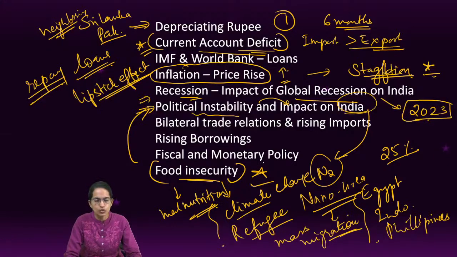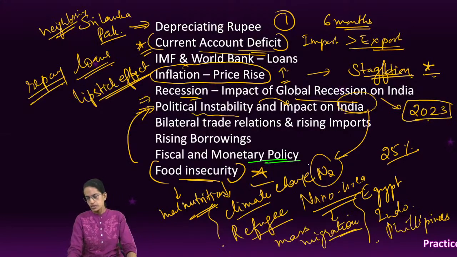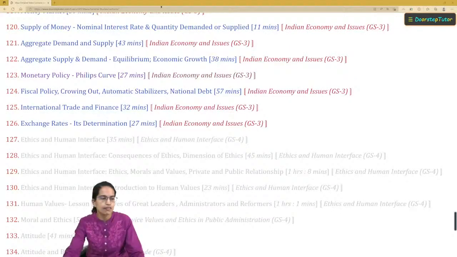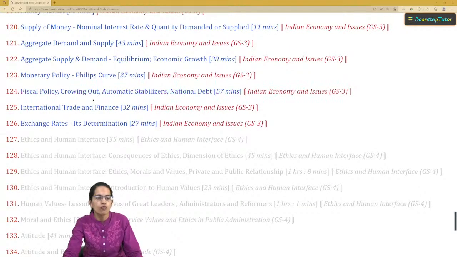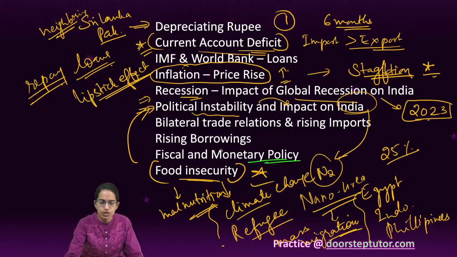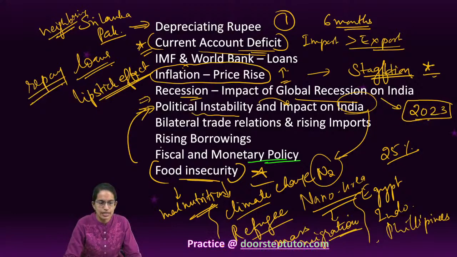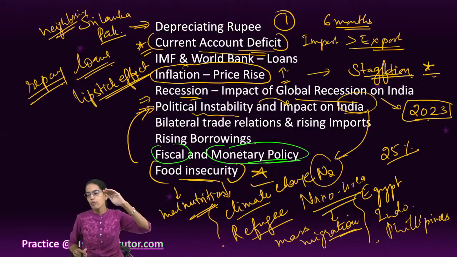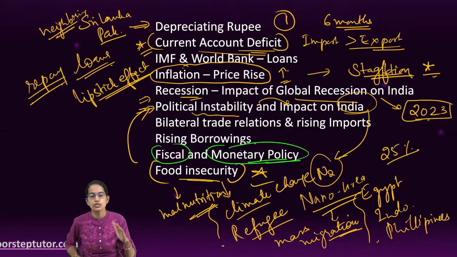The next big issue that we need to focus on is fiscal and monetary policy. As I have mentioned, we have discussed here in detail what crowding out and automatic stabilizers are, and the issues related to them. In a country like India, it's very important how the government intervenes when the economy is on a downturn.